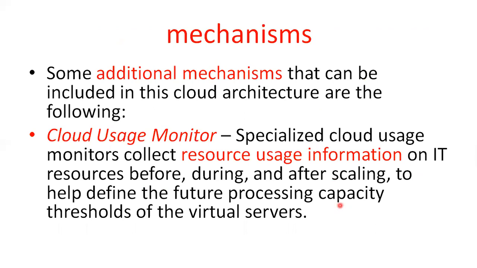The specialized cloud usage monitor collects usage information on the IT resources. It collects the resource usage information before, during, and after scaling, to help define the future processing capacity thresholds of a virtual server.